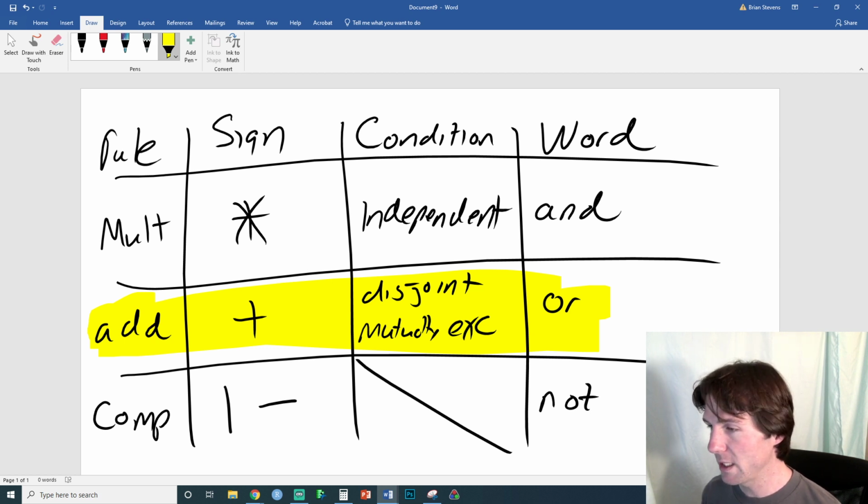Things must be disjoint. Disjoint means mutually exclusive. We were talking about that earlier today, so make sure you ask questions and understand what it means. When you have two events that are disjoint, or mutually exclusive, you can simply add them up. It's a very easy add because they don't overlap. I'll show you what that looks like.